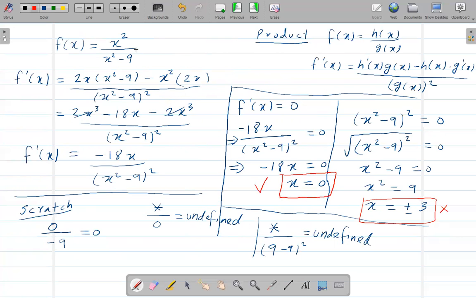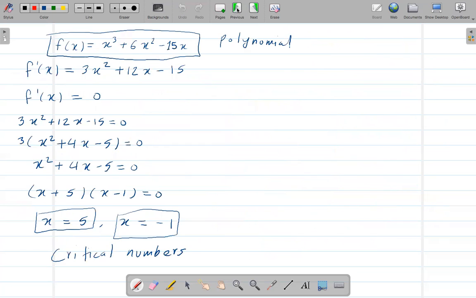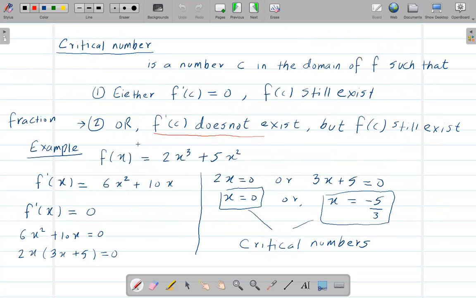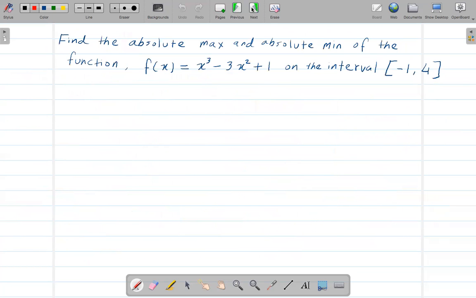Okay, so make sure you understand this idea. Whenever you deal with a fraction, you need to consider both cases. When you're dealing with a polynomial, you basically just have to see the first case. But when you're dealing with a fraction, you have to consider both of these. All right, just be clear on this. Now let me do the last one and then we're done.